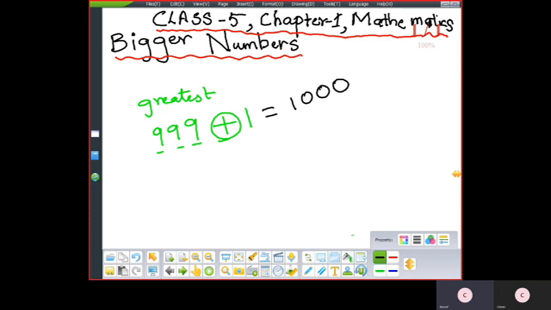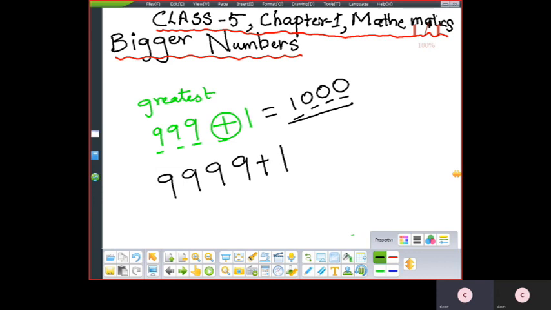How many digits does it have? 1, 2, 3. So 3 digits plus 1 will give you the 4th digit. From here, the 4-digit number will start. So the next one, if you go on in the same concept, the greatest 4-digit number. So what will the greatest be? 4 nines. 1, 2, 3, 4 nines.